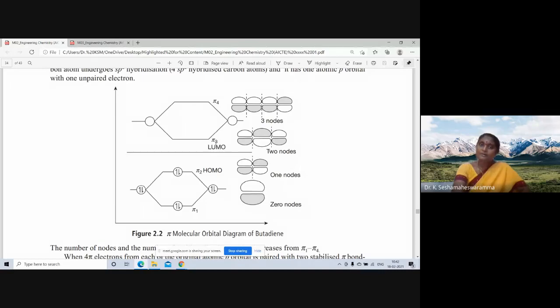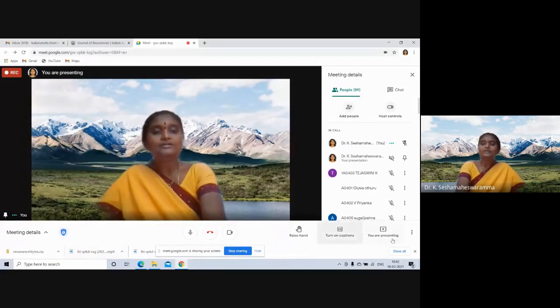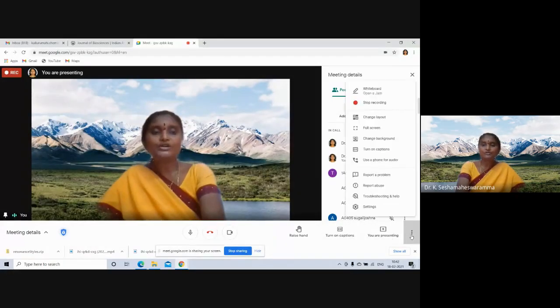Pi 3 has 2 anti-bonding interactions, C1, C2 and C3, C4, hence 2 nodes are formed. Pi 4 has anti-bonding interactions between C1, C2, C2, C3, C3, C4, that's why 3 nodes are there. This is the pi molecular orbital diagram of the conjugated 1,3-butadiene.